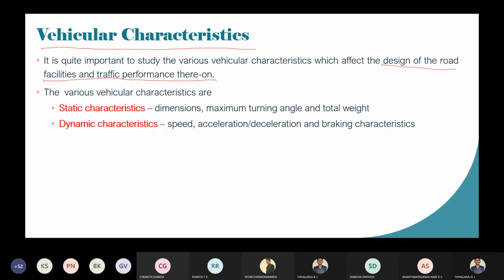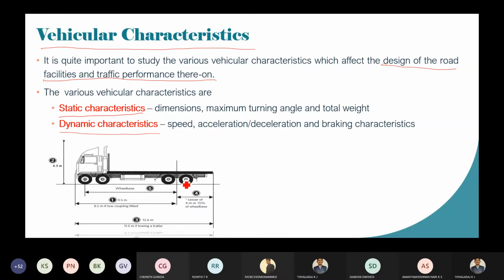There are two types of characteristics. One is static characteristics and another is dynamic characteristics. What are those static characteristics? The dimensions of the vehicle which cannot be altered, the maximum turning angle which cannot be altered, then the total weight of the vehicle which cannot be altered. Static means it should be in a position without any alteration. So static: the dimensions of the vehicle, then weight. Total weight we are going to discuss.